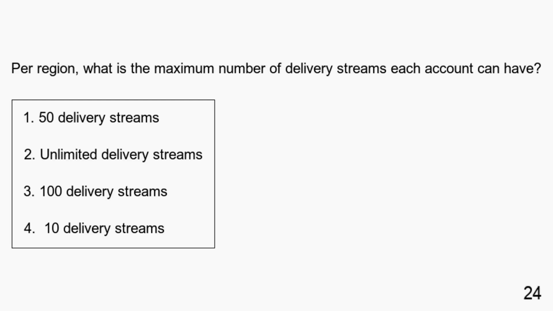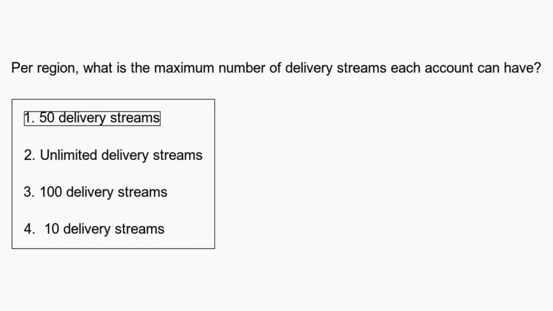Per region, what is the maximum number of delivery streams each account can have? 50 delivery streams. Unlimited delivery streams. 100 delivery streams. 10 delivery streams. By default, each account can have up to 50 Kinesis Data Firehose delivery streams per region.